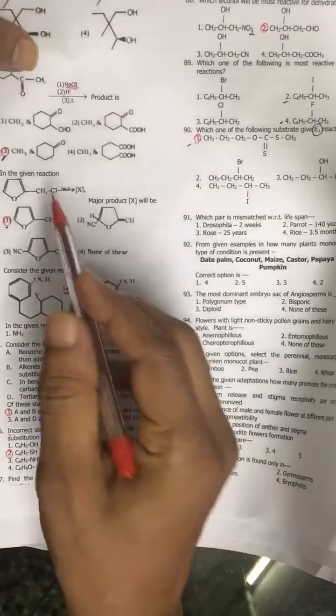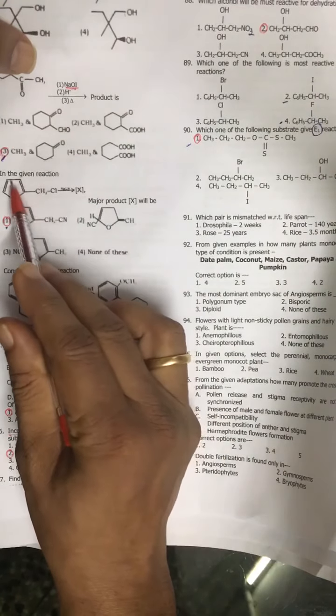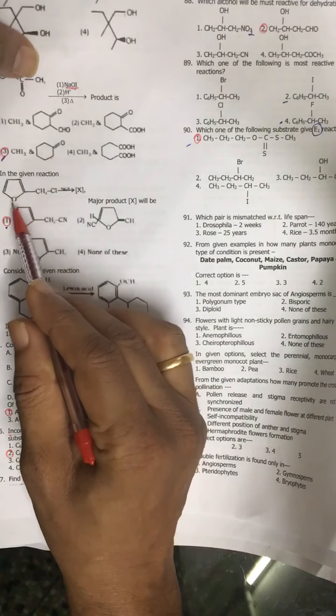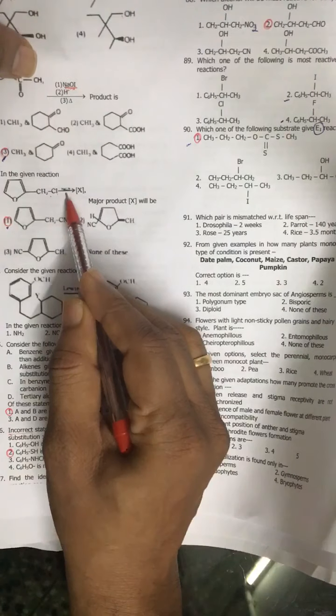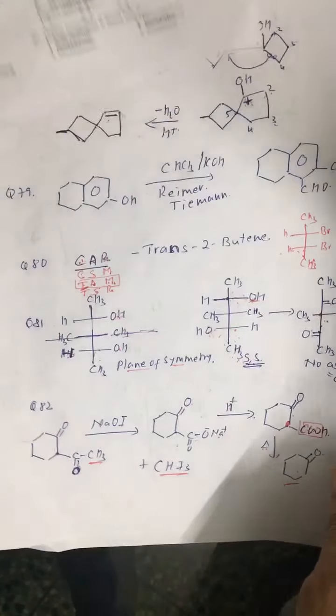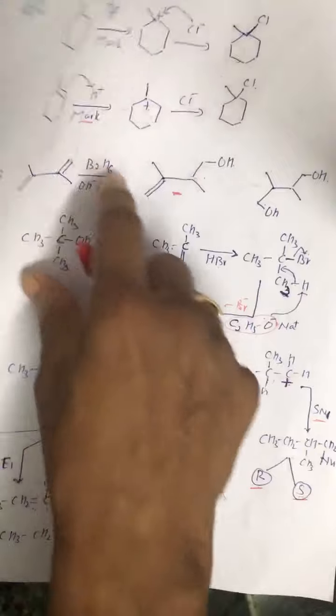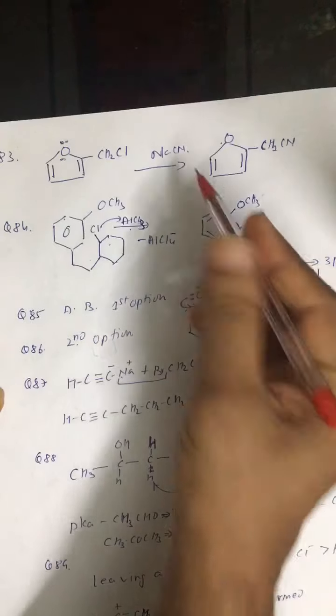So we are into discussion of part test 4. Look at question number 83. In the given reaction, we are given C2CH2Cl and it is treated with NaCN.